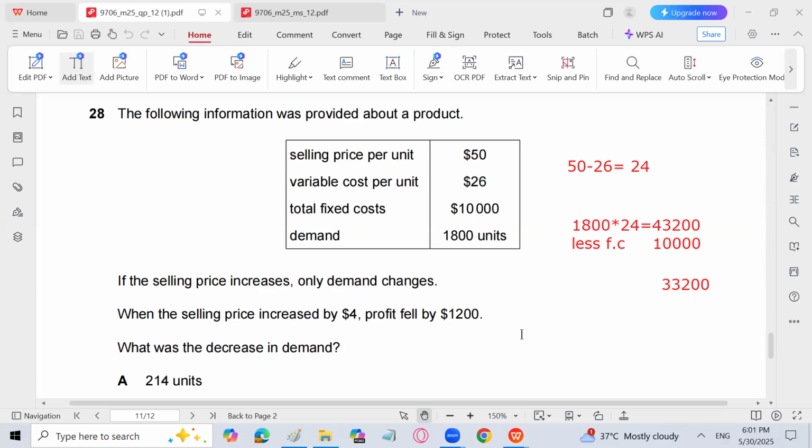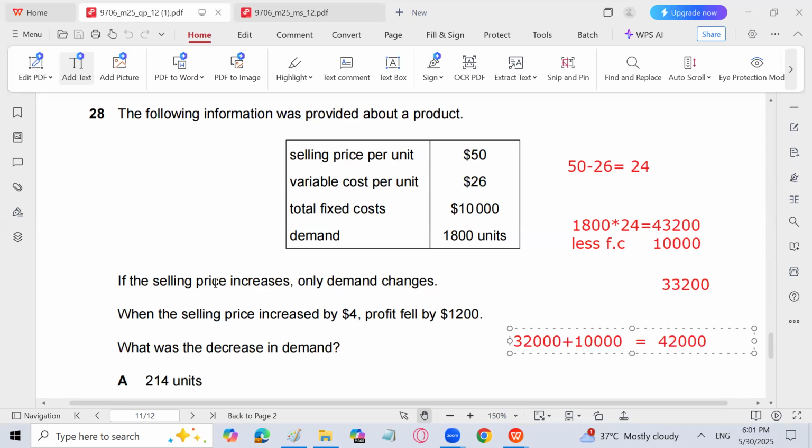So let's decrease the profit by 1,200. Now profit is 32,000. But fixed costs, you know that even if the selling price or demand increases or decreases, fixed cost will remain the same. So total fixed cost will again be 10,000. So the total contribution is now going to be 42,000, right?